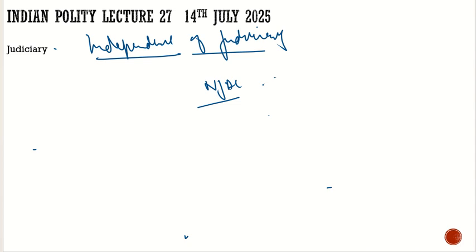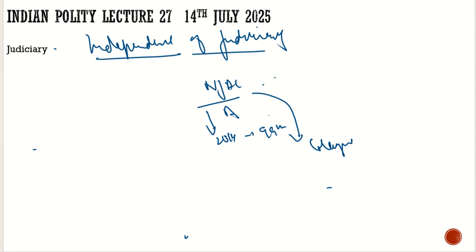NJAC was proposed by Mani. It was proposed by Atal Bihari Vajpayee too. And finally in 2014, by the 99th Constitutional Amendment Act, the NJAC was brought in, and it replaced the collegium system.